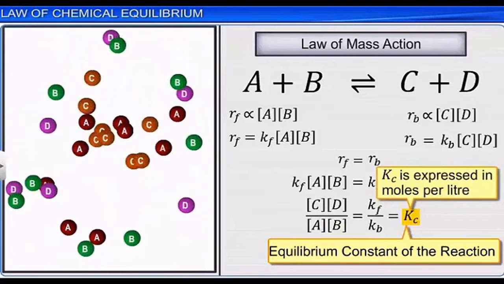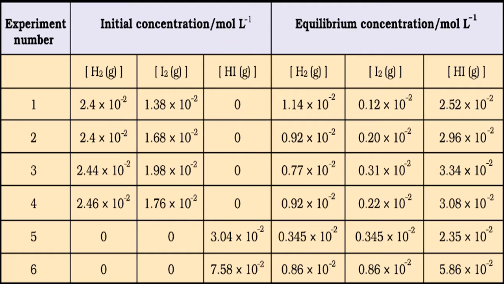For example, N2 plus 3H2 gives 2NH3. So what is the equilibrium constant here? Equilibrium constant equals the concentration of the product ammonia by the concentration of the reactants nitrogen and hydrogen. So, generally speaking, the equilibrium constant equals the ratio of the concentration of the products to the concentration of the reactants. Okay, right.